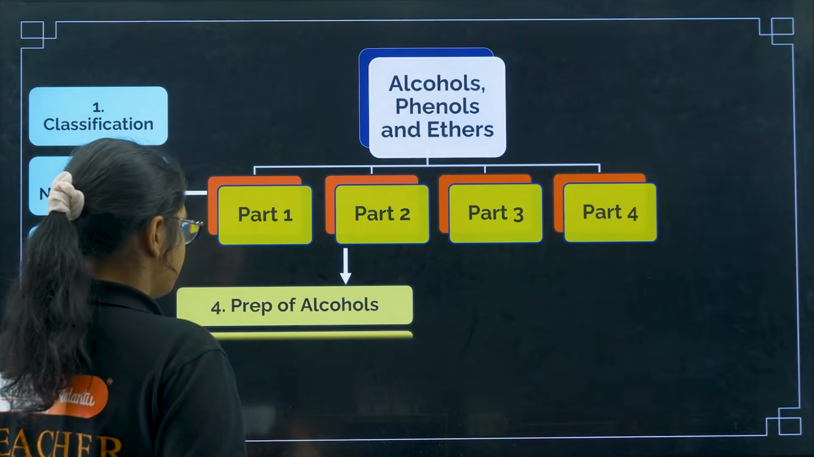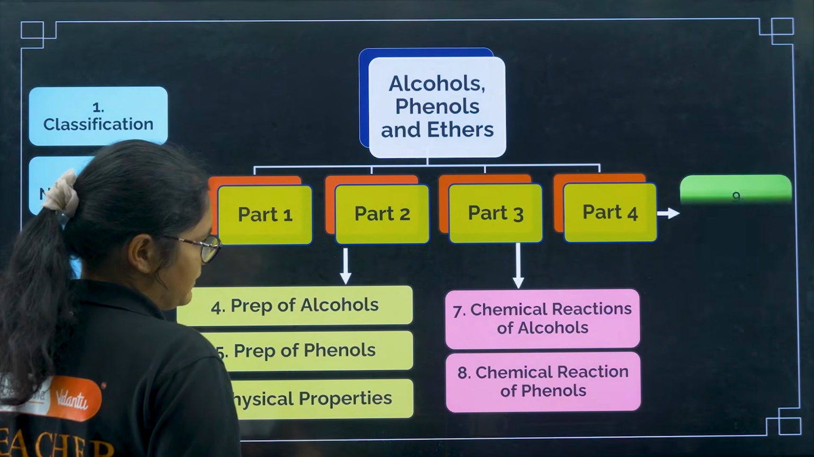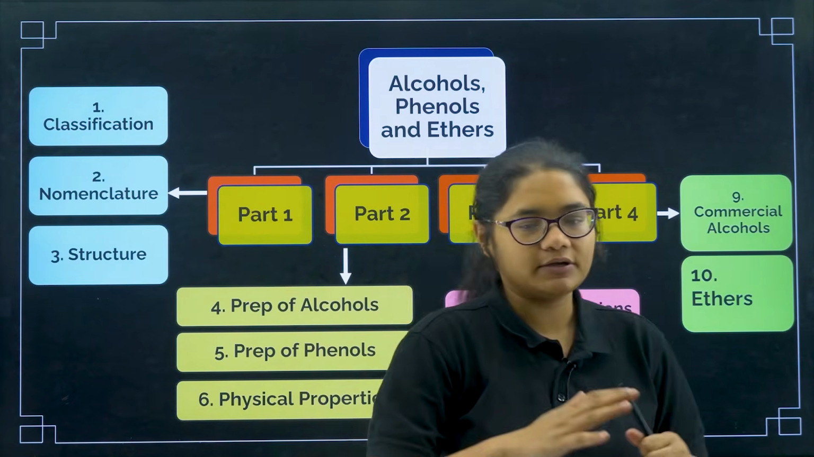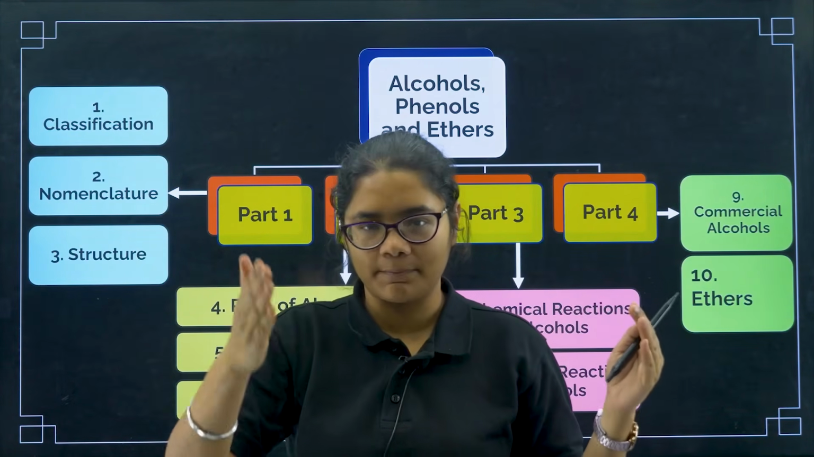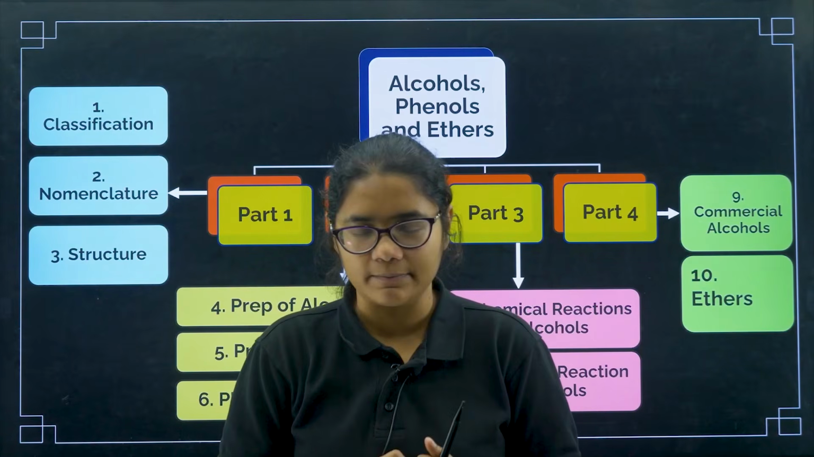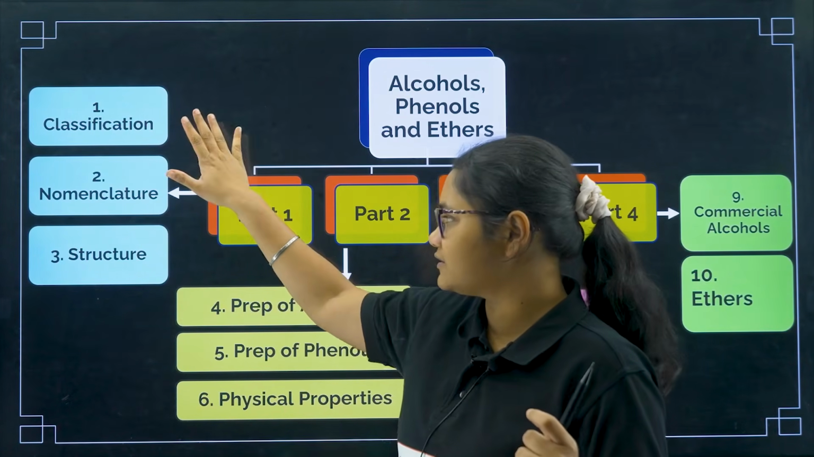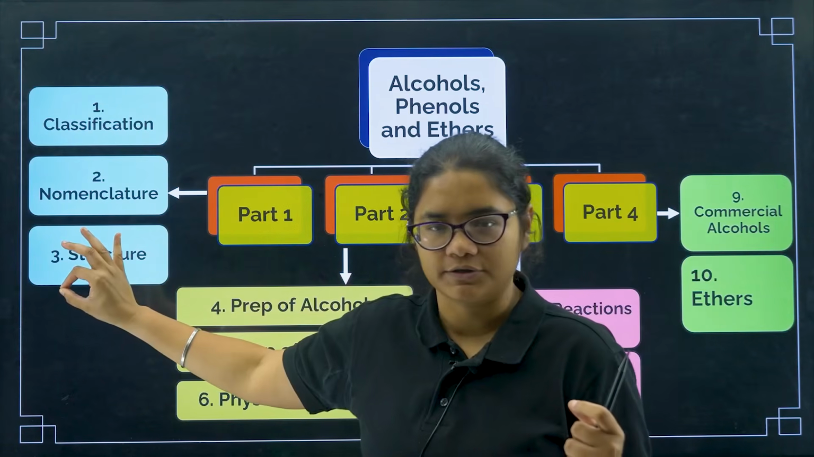Whenever you study a chapter, you should have a clear picture of what is there in it. Similarly, in this chapter, you have to think that there are 4 parts in which it can be divided. The first part is very basic, in which we are going to talk about the classification, nomenclature and structure.